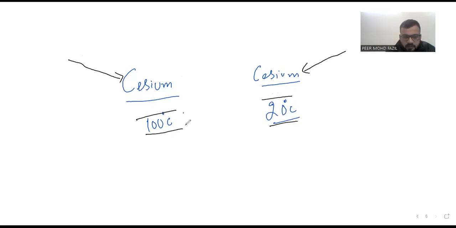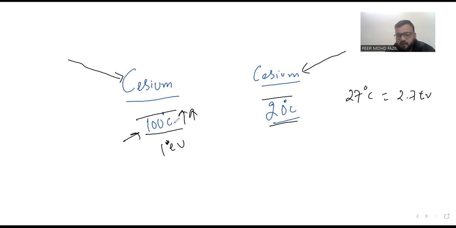Here, as we know, the temperature is very high. We need not apply that much work function over here. In ideal conditions at room temperature, suppose cesium is to be given 2.7 electron volt. And now here, for the sake of argument, taking ideal conditions, let's say we have to apply only 1 electron volt, because the temperature has already raised the kinetic energy of the electrons, so they will be easily knocked out or emitted from the metallic surface.